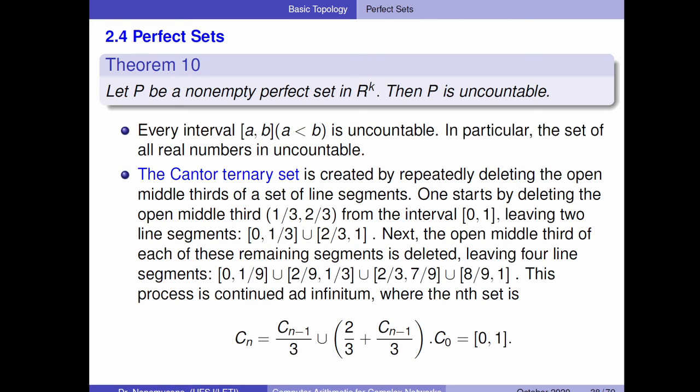Using some concepts of the German mathematician Georg Cantor, the ternary set is created by repeatedly deleting the open middle thirds of all sets in the remaining segments. If you do that, you can start with an interval of 0, 1, leaving 2 points, 1 divided by 3, 2 divided by 3. You can take the segments between them and go on.